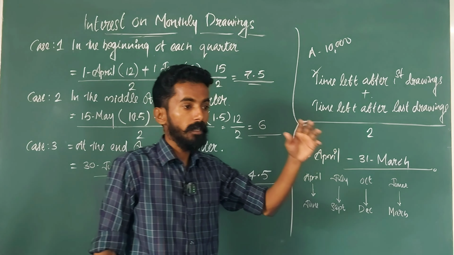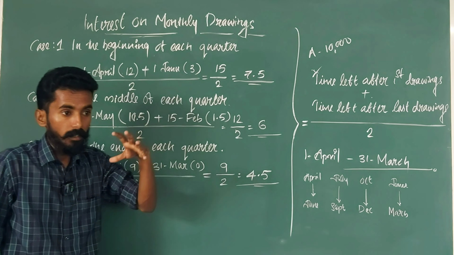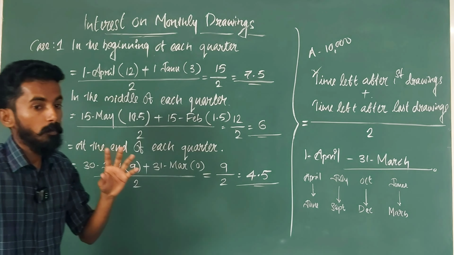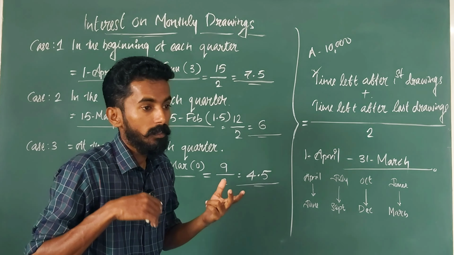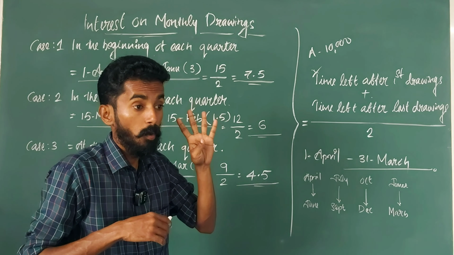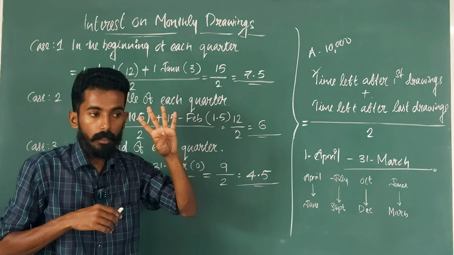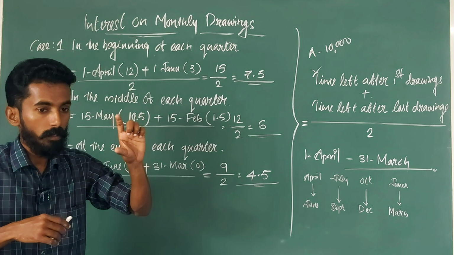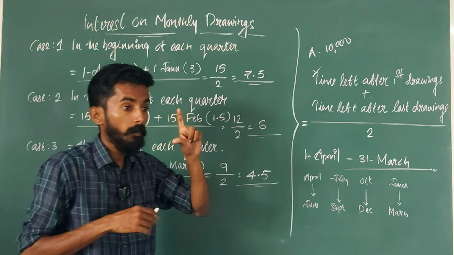How many quarters are there in a year? There are 4 quarters. Fix that first. And in a quarter, how many months are there? 3 months. I have already mentioned that group also.